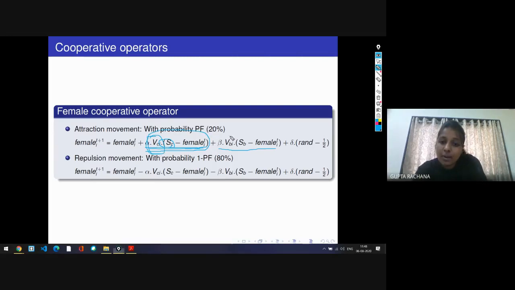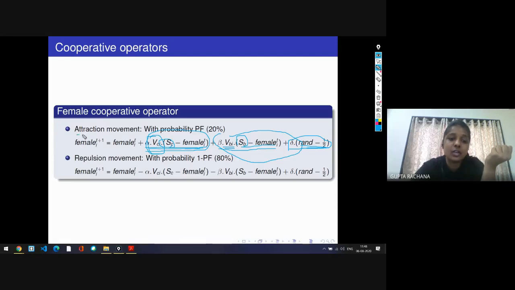Now let's talk about the global intelligence. Here you can see that we have used VBI, the vibration received by the best spider of the colony, and the distance has been measured with the best spider of the colony. This is the position of the best spider. This parameter is added just to give a random behavior to the spider. It is a random value, added with the global as well as the local intelligence of the spider.